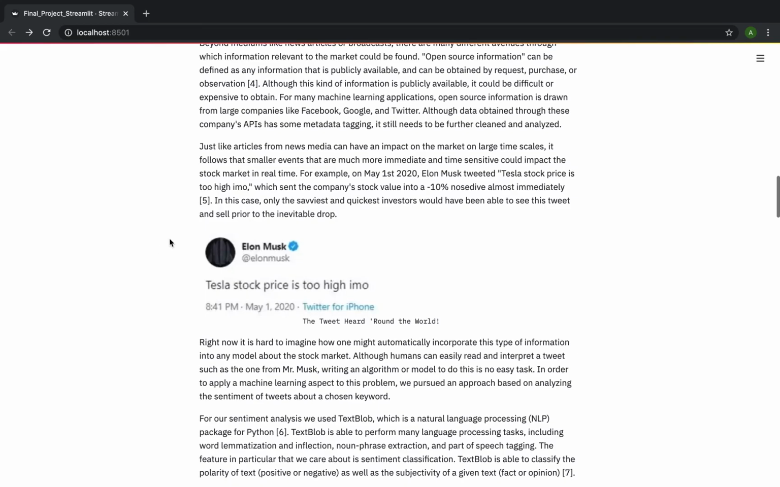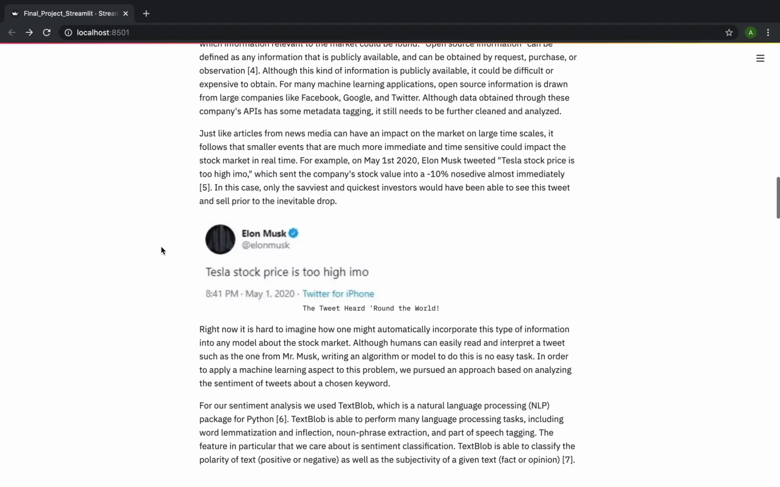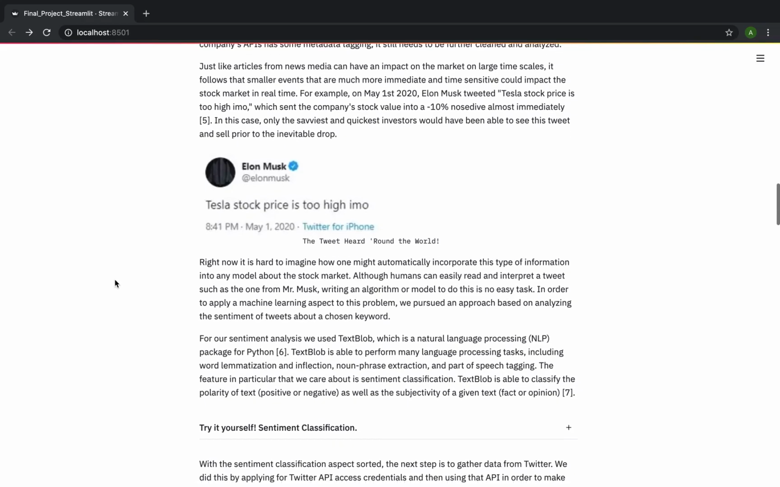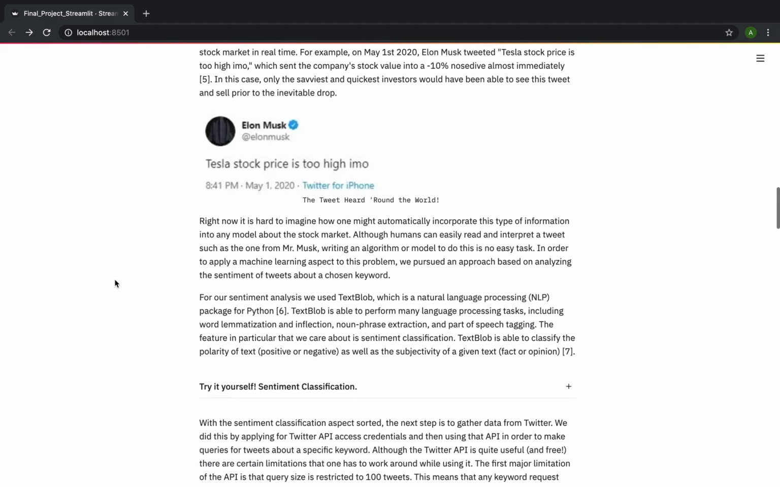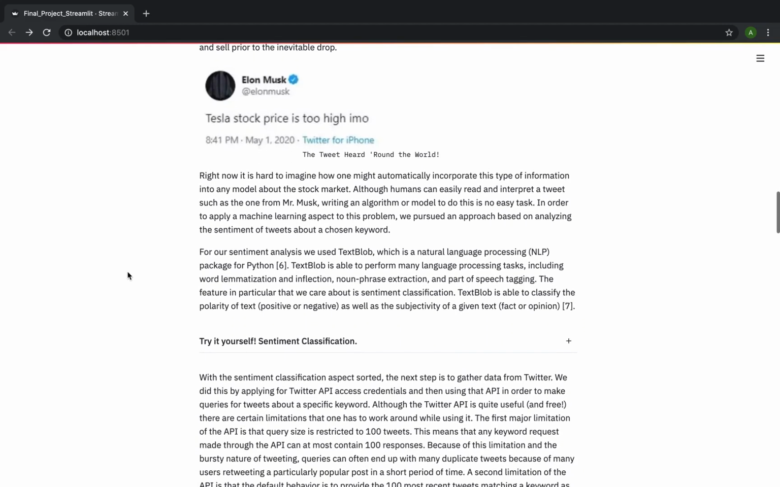So for example, one of the things that is kind of famous was that on May 1st, 2020, Elon Musk tweeted, "Tesla stock price is too high, IMO." That immediately sent the company into a negative 10% nosedive. However, the company shortly recovered within a few days to a week. So somebody who was able to get that information quickly would be able to leverage it to their advantage in the short term, whereas it wouldn't make a huge impact in the long term.